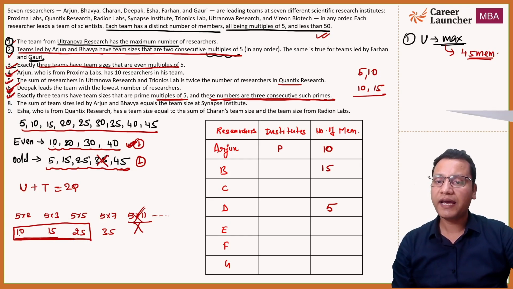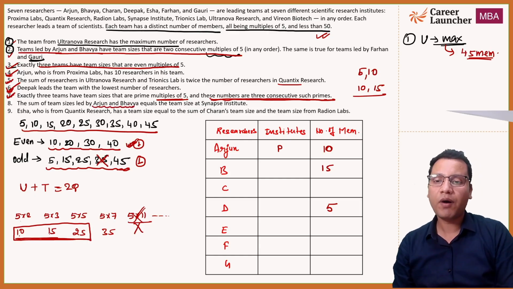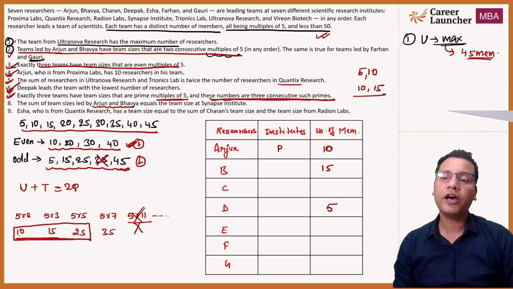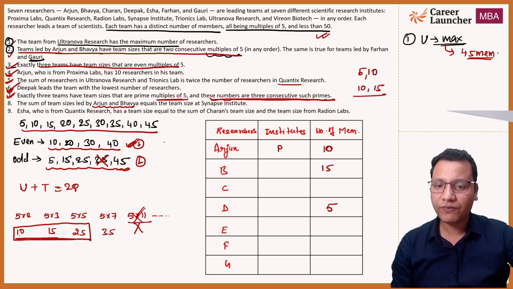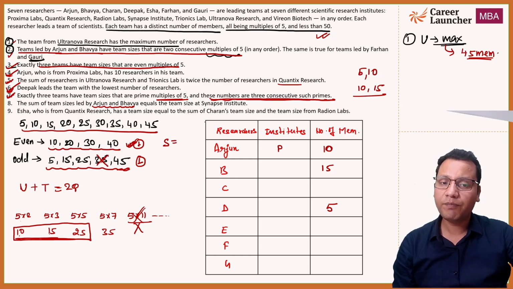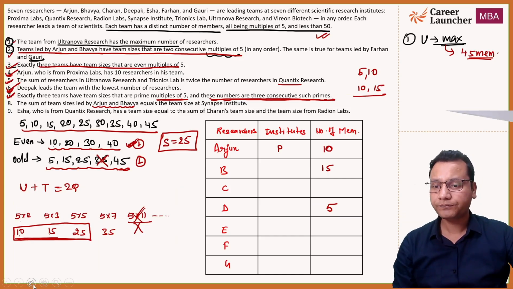The sum of team size led by A and B is equal to the S Institute. How many are there inside Synapse Institute? The number of team members, which is the sum of the team members of Arjun and Bhavya, which is 10 plus 15. So now I can say S will have 10 plus 15, which is 25 members. So S has how many members? 25. So I'll write this 25. Okay? I think everyone is clear on this?